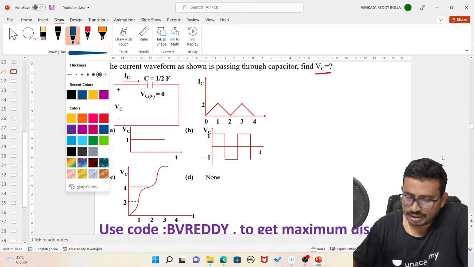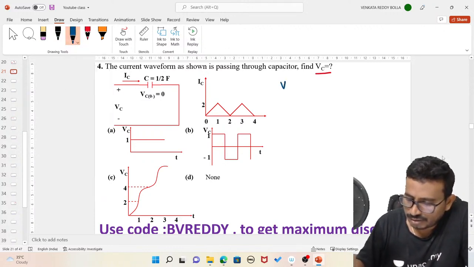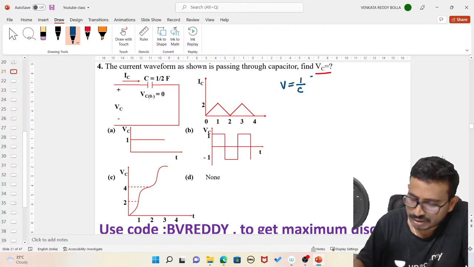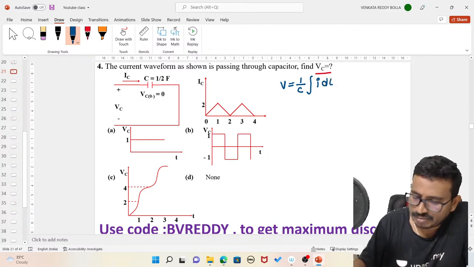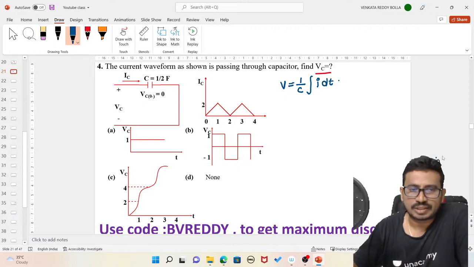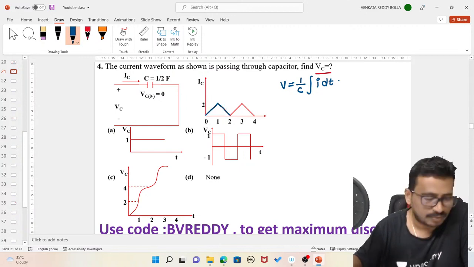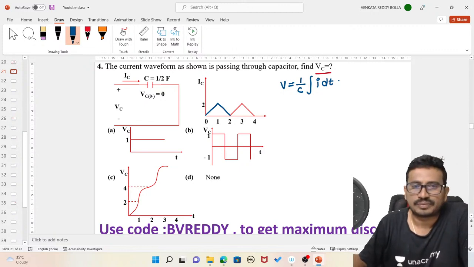Yes, tell me now, how will we get the voltage across the capacitor here? V is given as 1 by C integral of i dt, isn't it? The initial value is given as 0. So we need to integrate this signal, of course up to one time period.